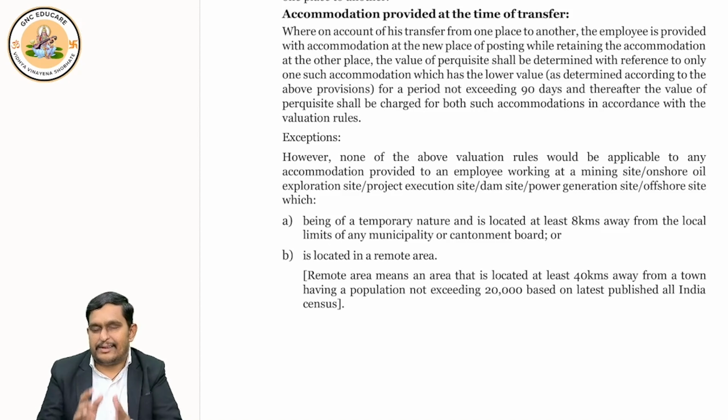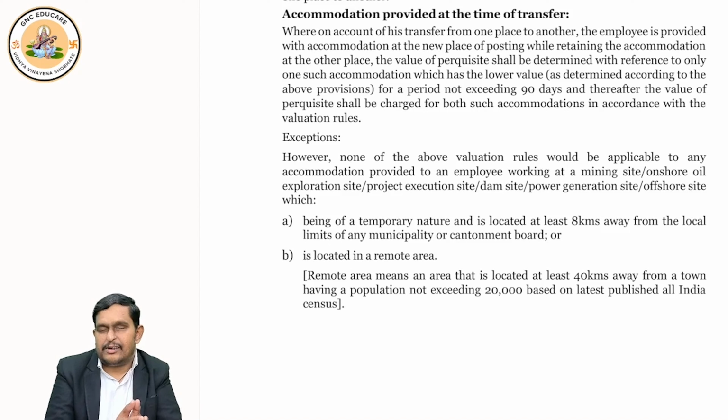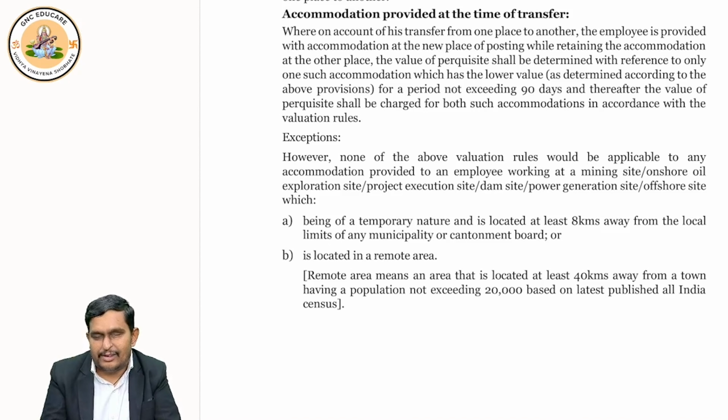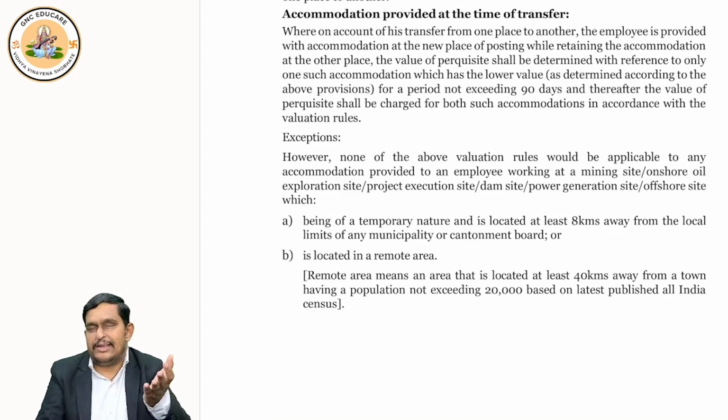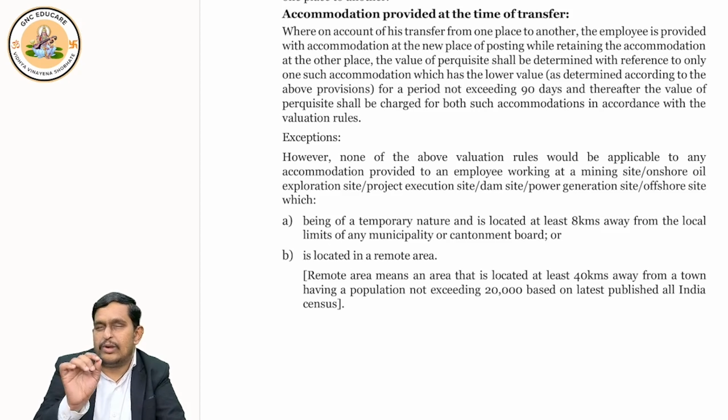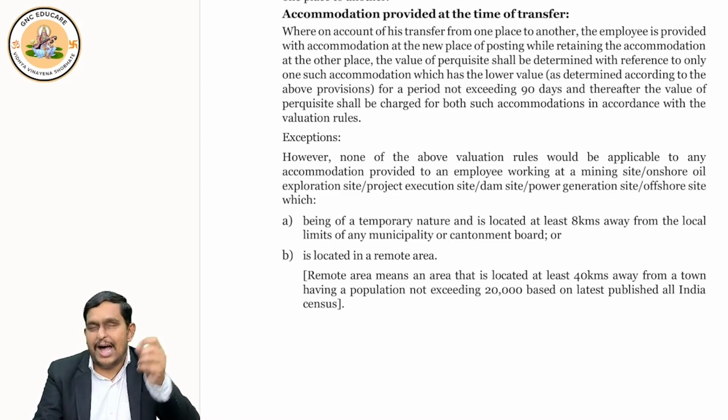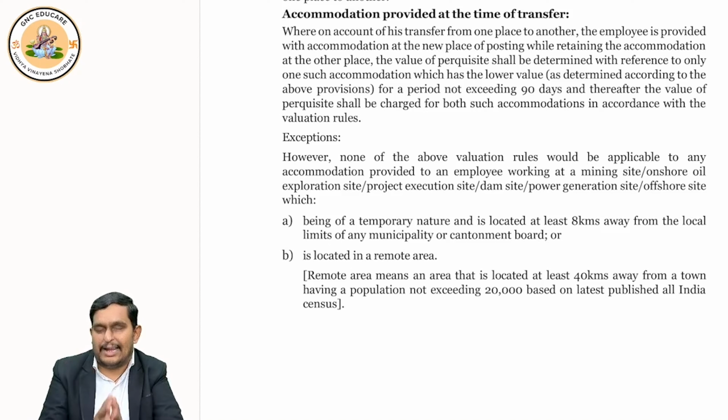Okay. So what did we discuss? We discussed that the employee is shifted from one premises, one office, to another city, another location. So he maintains both the premises, which he stayed in earlier and where he is going to stay now. In both the premises, wherever the value of perquisite comes to be low, that will be taxed, and wherever the value comes to be higher, we will claim exemption. But this story will continue for how many days? Only 90 days. And what about after 90 days? After 90 days, both the accommodations are taxable.